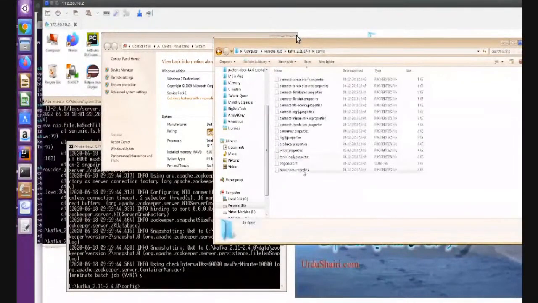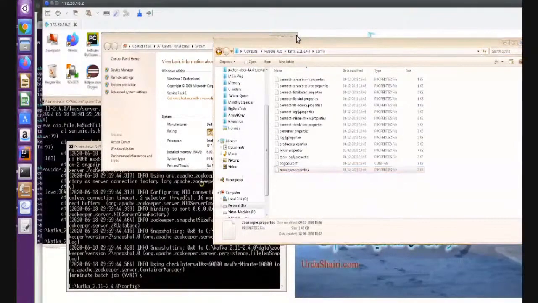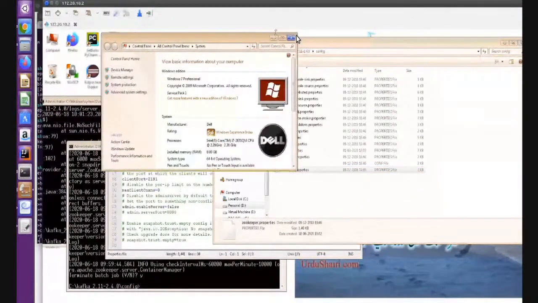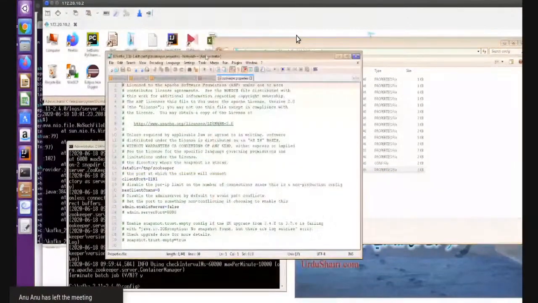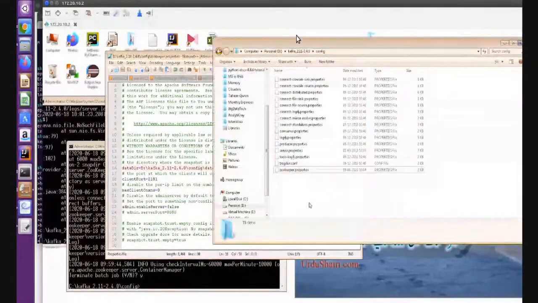After that, we have to configure the property file. Open that one and set this path. Set this path for port 2181. Where is the path? Data, Zookeeper. Now Zookeeper is done.